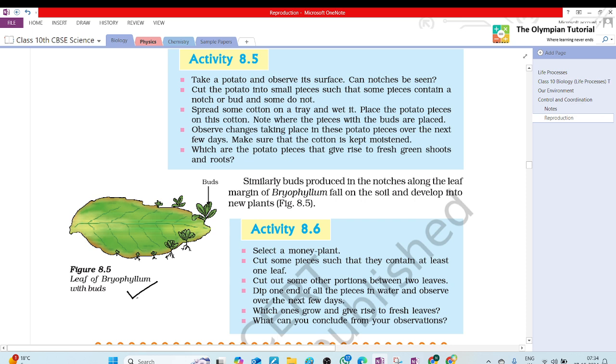Leaf of bryophyllum with buds. You can see in the leaf the different buds at the corner.